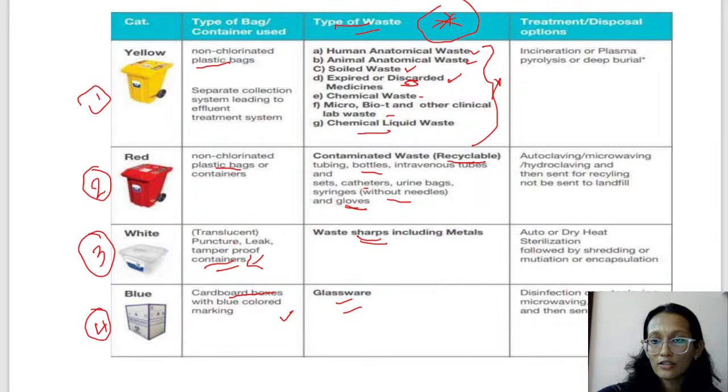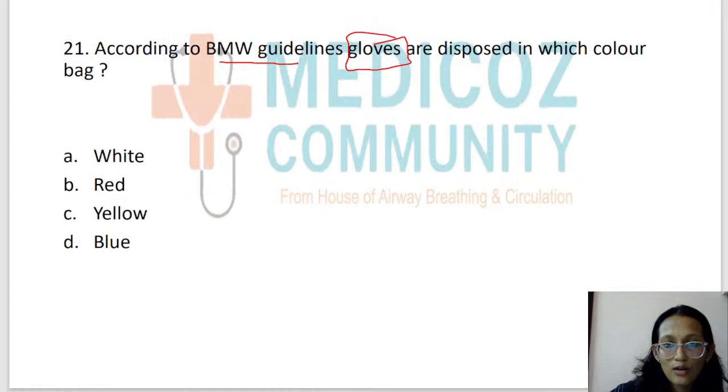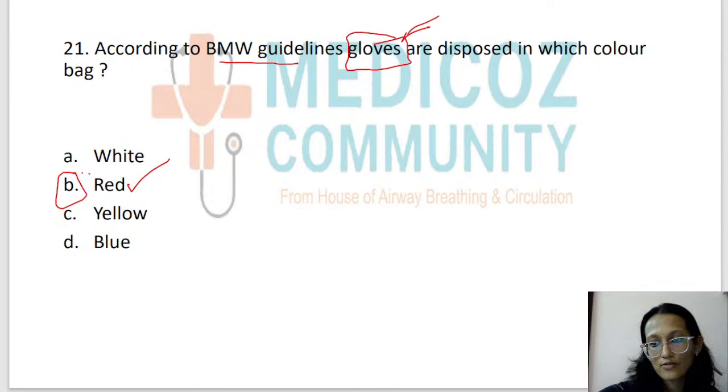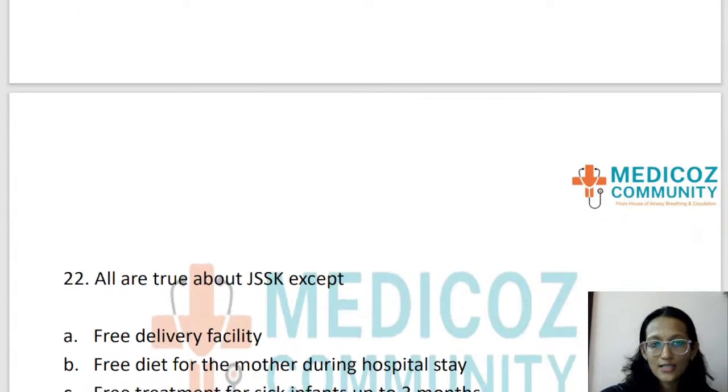So can we go back to the question? It's a very simple one now if you know the concept. Gloves is what is asked. Gloves are recyclable plastic, which goes into the red bag. So the answer is option B, red bag. Gloves go into the red bag, students, recyclable plastic waste. I hope you're clear with that.